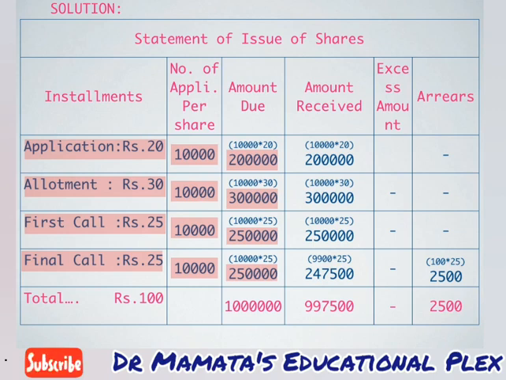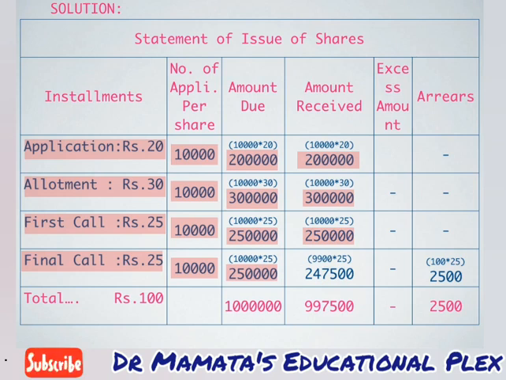Now we have to calculate our amount received. In our problem we are given the information that all the calls are paid except 100 shares on final call. It means that application money is received fully, so we have written here 2 lakh rupees. The amount which is due is received fully. Likewise on allotment, the amount due was rupees 3 lakh and it was also fully received, so 3 lakh is written here. On first call also, rupees 2,50,000 was due and the amount received is also 2,50,000.